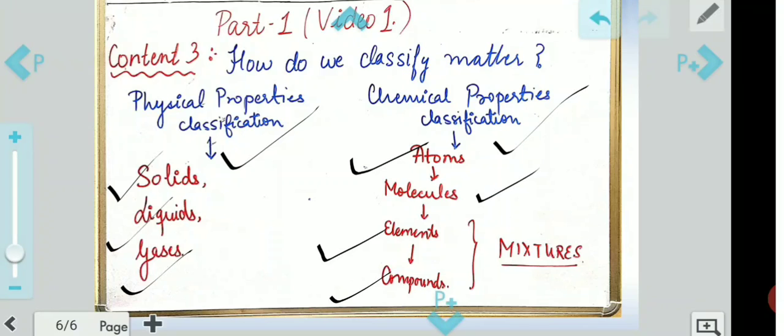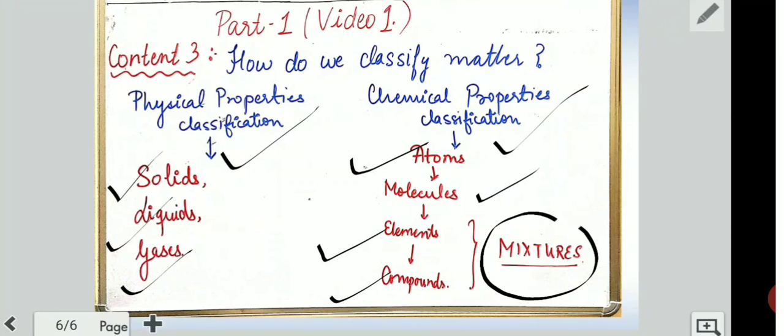When they mix among themselves, they form a mixture. So this is the chemical property classification. It is as simple as that. Small atoms join to form molecules, molecules combine to form elements, and elements combine to form compounds. When they mix, they also form certain types of mixtures.